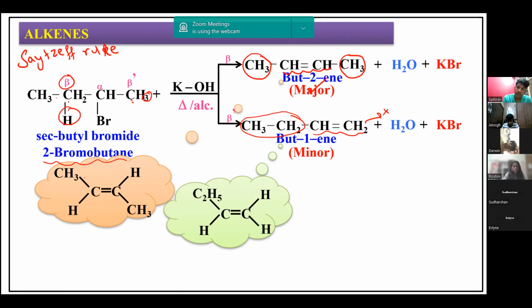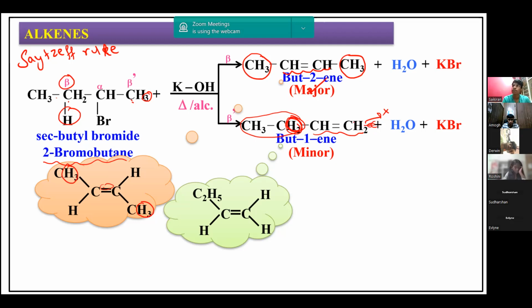You can observe here, in alkenes, you must have learned about hyperconjugation. These three hydrogens can be involved in hyperconjugation with the pi electrons of the carbon-carbon double bond. Total 6 hydrogen atoms are there. Here only 2 hydrogen atoms, because only these can be involved in hyperconjugation, and this side does not have any carbon atom attached.